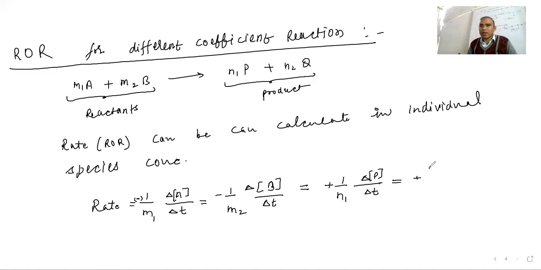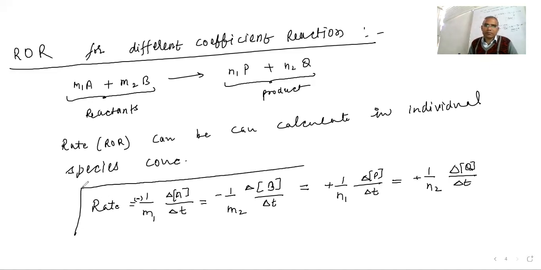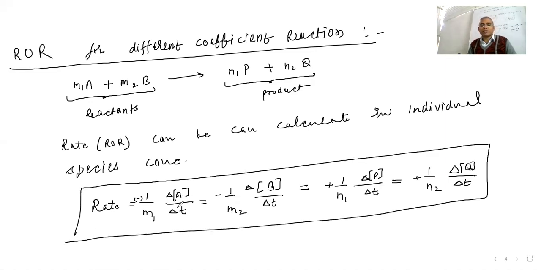Similarly, plus 1 upon n2, delta of Q upon delta t. So this is the rate of reaction. If concentrations are given, you can calculate the rate of disappearance of A or B, and the rate of appearance in terms of P and Q. Please make a note of it, because it will be useful for you.